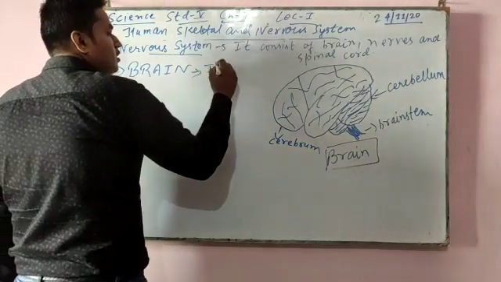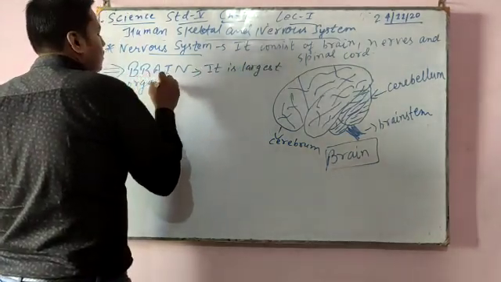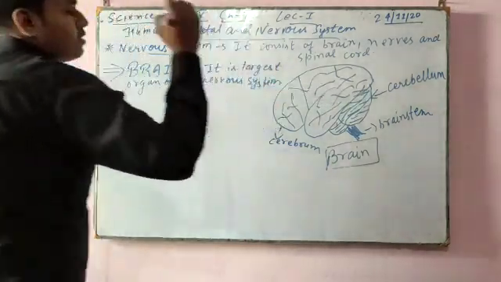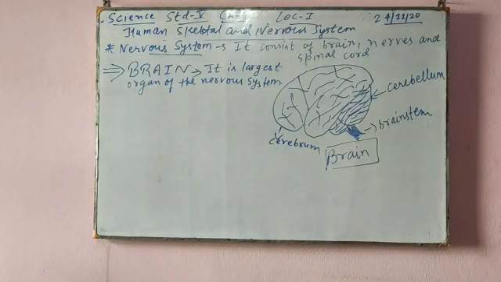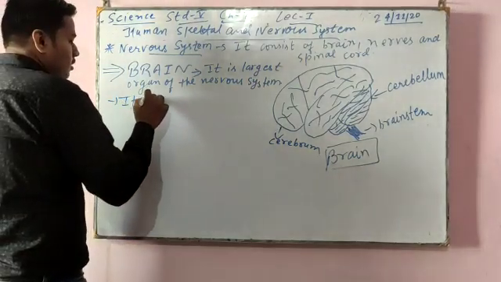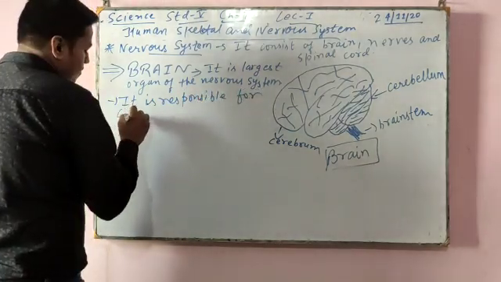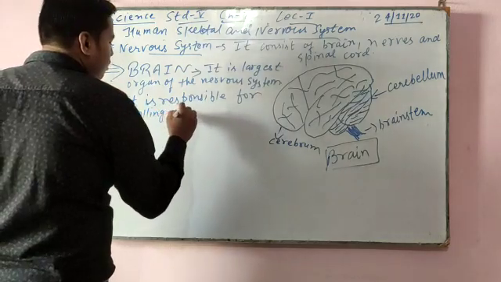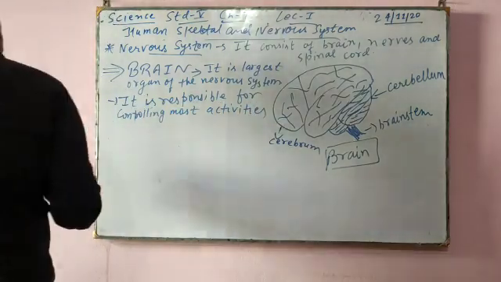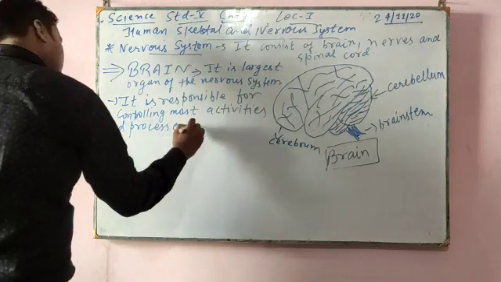So first, the brain is the largest organ of the nervous system, and it is responsible for controlling most activities and processes in the body.